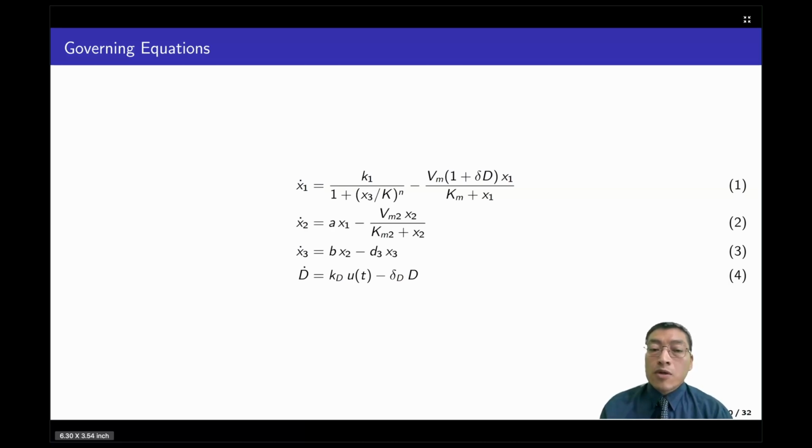The second equation shows the MDM2 mRNA interaction. In here, the mRNA is activated by p53 and degraded by a saturable enzyme. In the third equation, we see the MDM2 protein behavior, and we see that it's translated and degrades linearly. And finally, the fourth equation shows the damage signal, which responds to a step input and decays on its own.